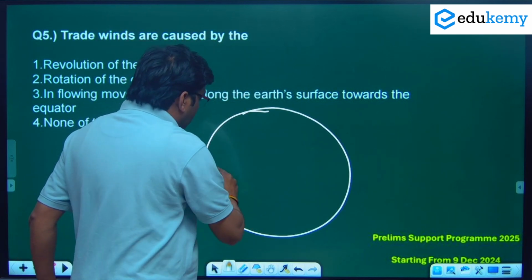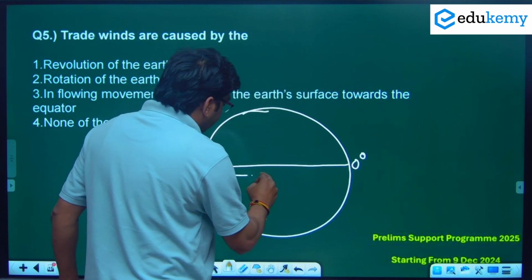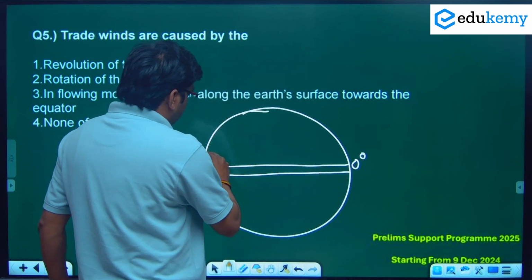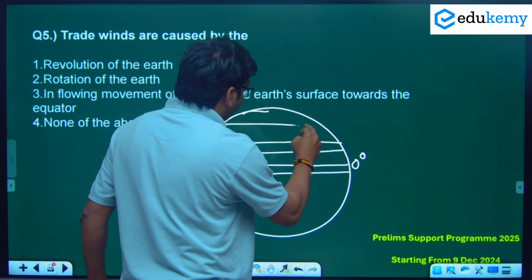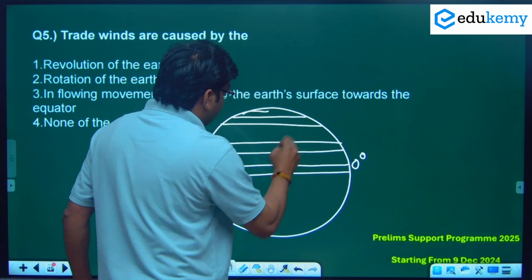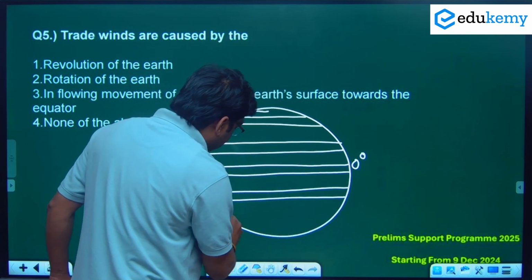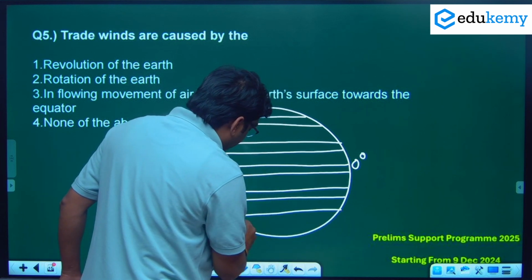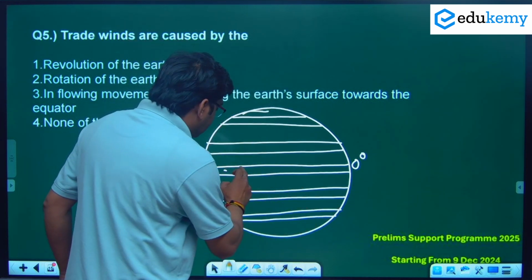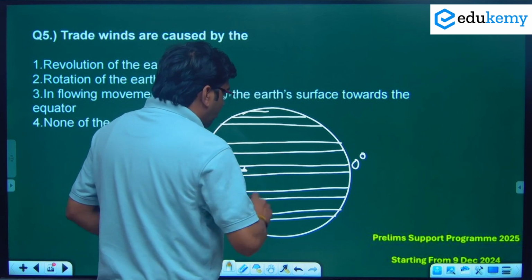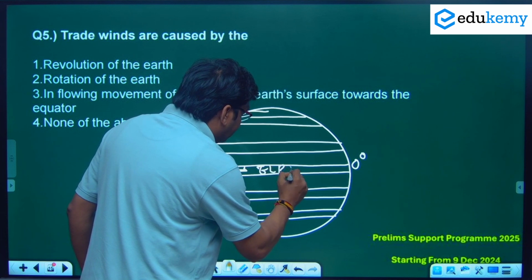So this is the place, 0 degree is your equator, and this is just above the equator. Wait a second, I will draw a diagram here so that you have a very good idea about what trade wind is and how it is caused. Trade wind is not a single concept, you have to understand everything. This region we call the equatorial low pressure belt.